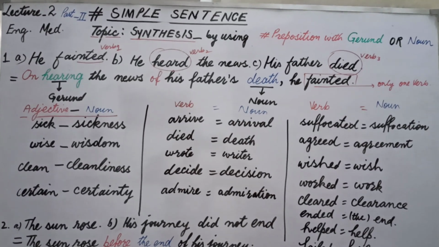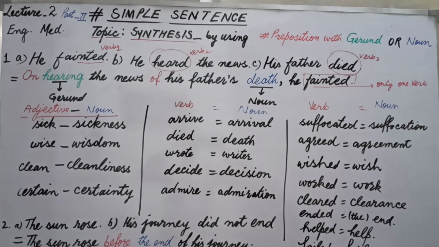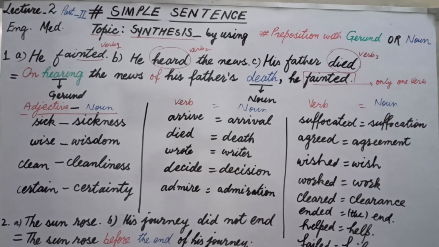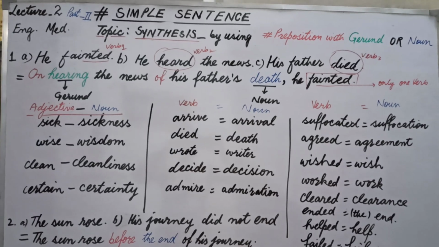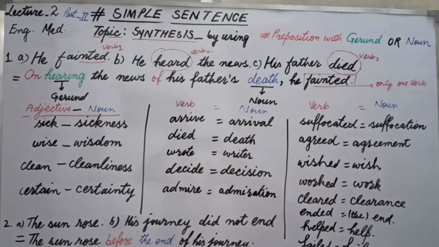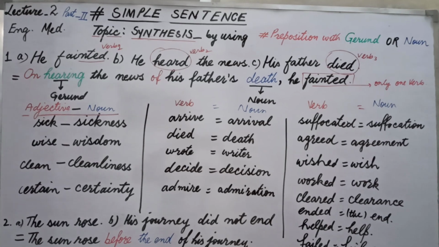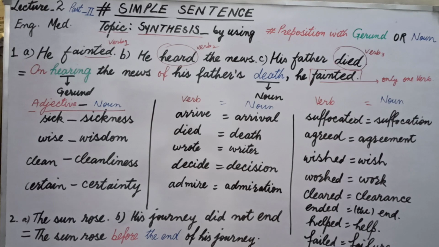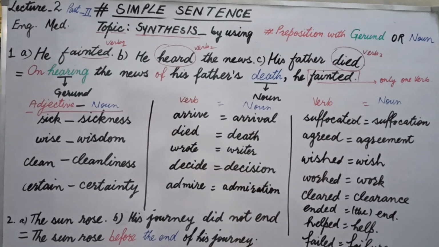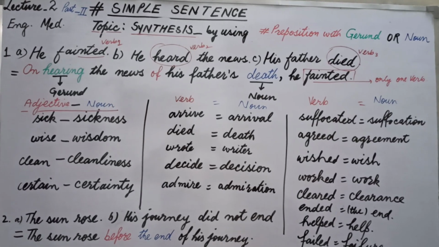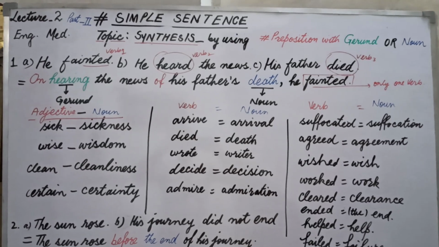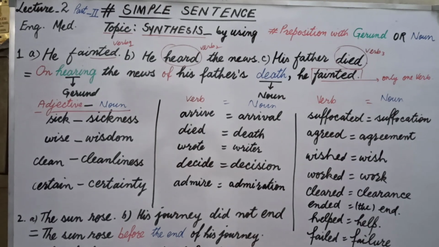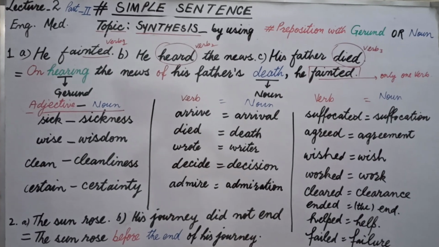Our topic is simple sentence. Students, we will learn simple sentence and we will learn synthesis by using preposition with gerund or noun. We have already learned in lecture 2 part 1 how to use preposition with gerund. In this lecture especially, we are going to learn how we can change adjective into noun and verb into noun, because when we combine two or more sentences into a simple sentence, then we face verbs.